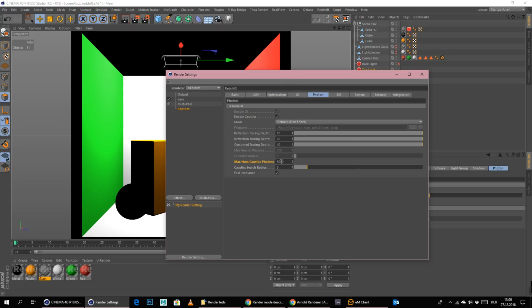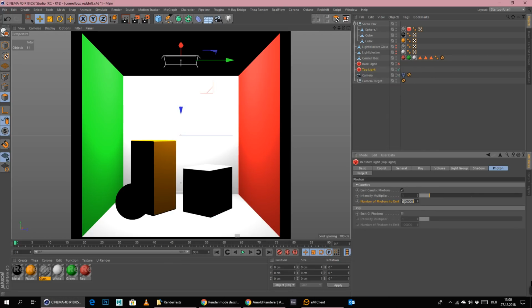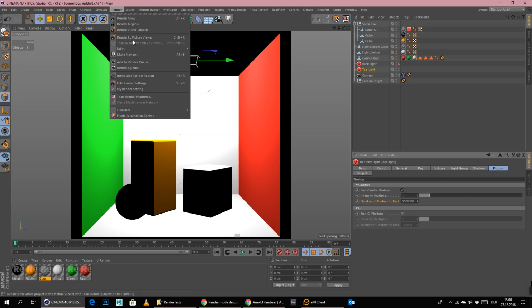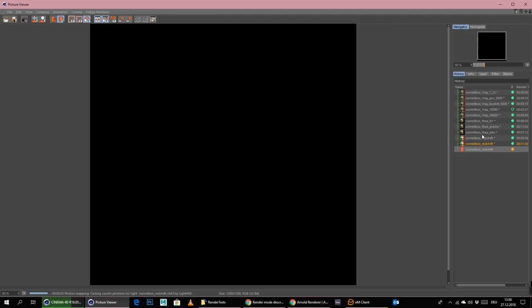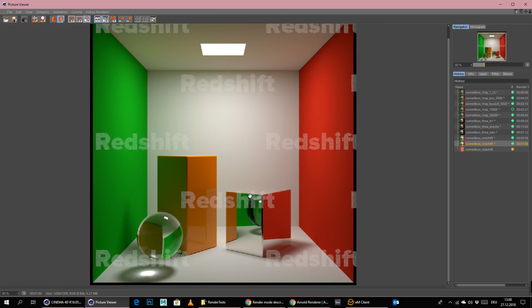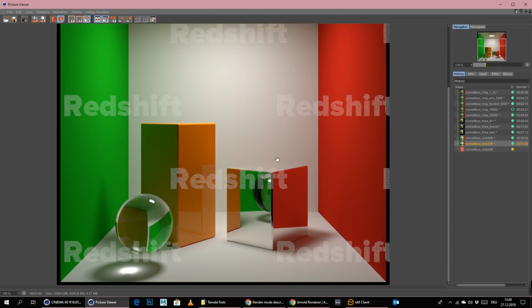We can also up here set the photons now maybe to 50,000, so we're sending more photons into the scene, or allow more photons, and we can also set this here to 5 millions. So really extreme settings here now, and see what render time we get, and also how much this does change the look of our caustics if you try this now.